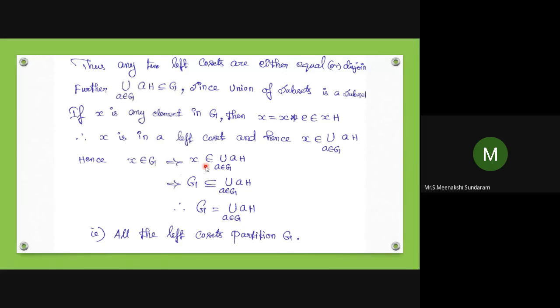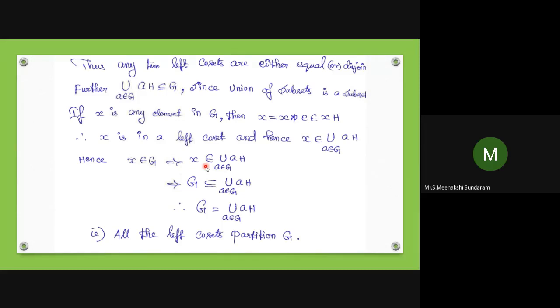Since a union of subsets is a subset. Already we can study it. Either one should be contained in the other. So if x is any element in G, then x equals x star e, where e belongs to H. So x is in a left coset, and hence x belongs to union of AH. Hence x belongs to G implies x belongs to union of AH. Therefore G is a subset of union of AH. G equals union of AH.